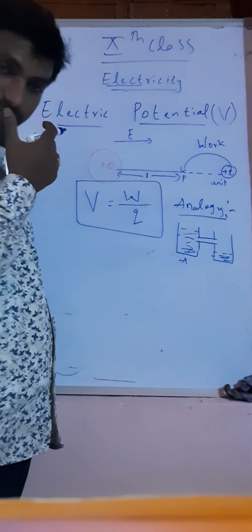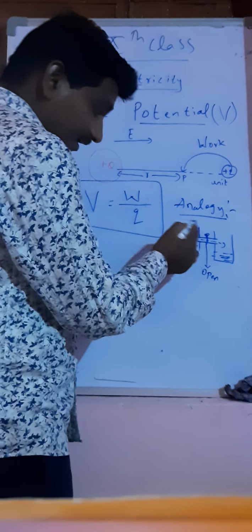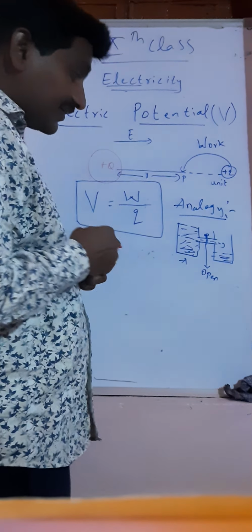Now from the middle to middle, I am connecting one pipe, and in the middle let us have a tap. Since A is full of water, when I open it, water will rush into B, because the amount of water is more in A, so automatically the water will flow towards this side, until it balances in both vessels.